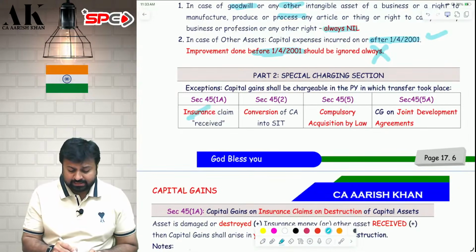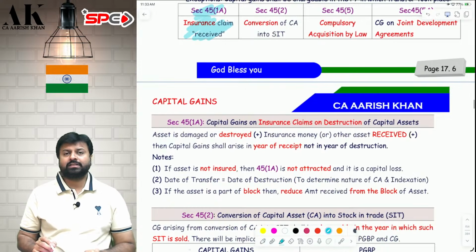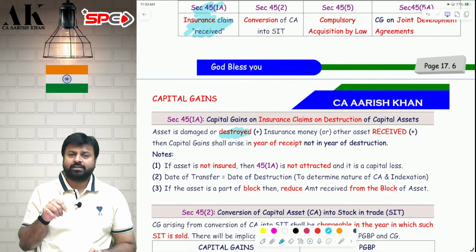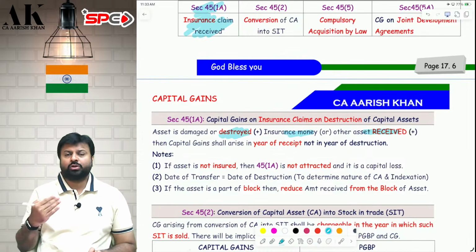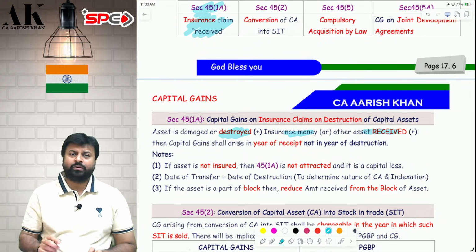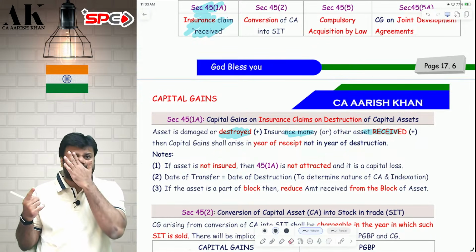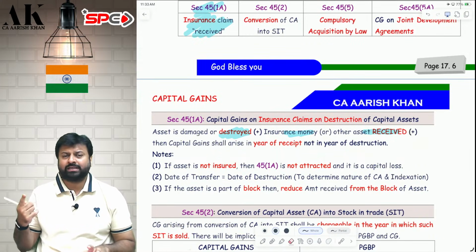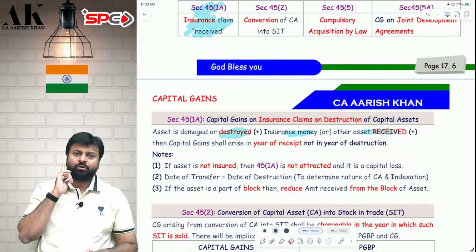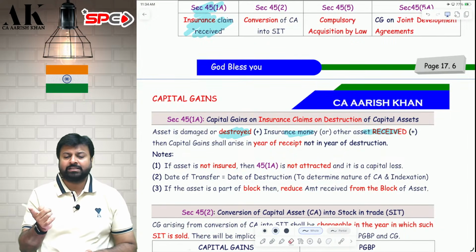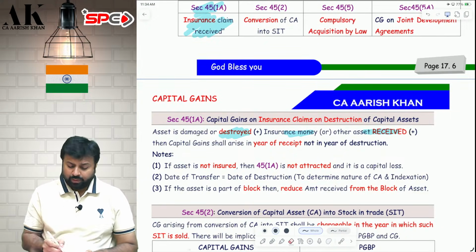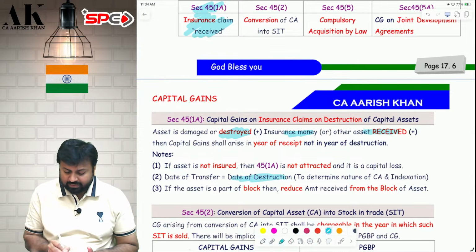First case is insurance claim received, 45.1A. What is this, sir? Suppose your asset is destroyed in 24-25 and the money or the asset from the insurance company is received in 25-26. Then capital gains will be chargeable in the year of receipt, not in 24-25. But the year of transfer will be 24-25 only. The period of holding will be determined till the date of destruction to determine whether the asset is long term or short term.